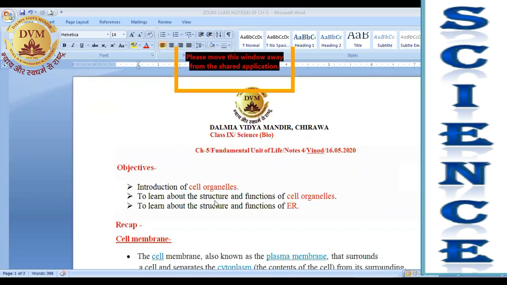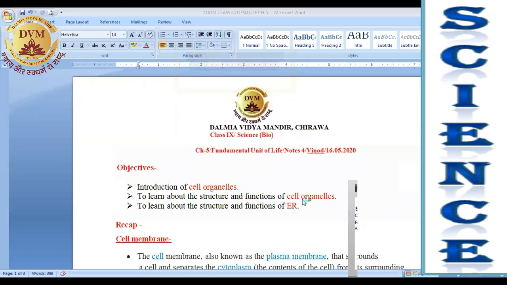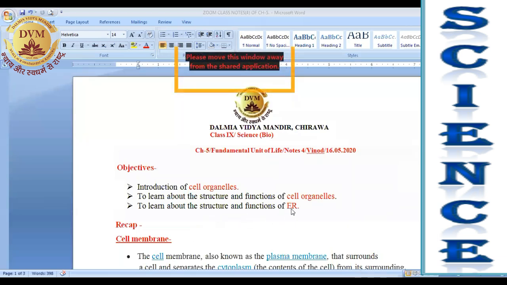To learn about the structure and functions of cell organelles, we will read about the structure, the functions of different cell organelles, right? Next is to learn about the structure and functions of ER. ER is example of one cell organelle. So these will be our today's objectives for the class, right?